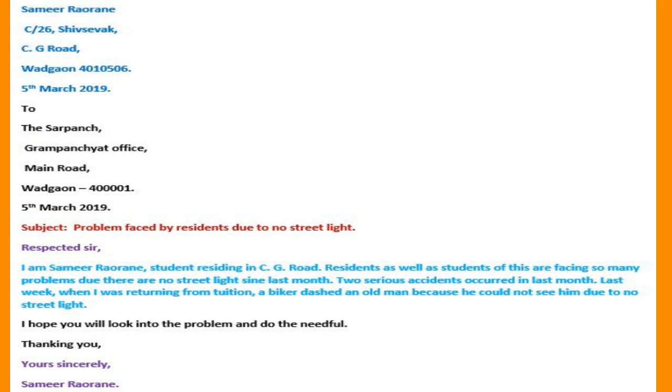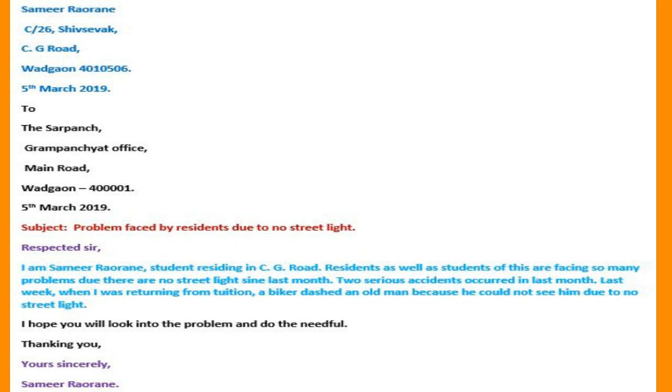Let's see the answer of the formal letter, A2. Sender's address is given and receiver's address is taken from this activity like this: To, the Sarpanch, Gram Panchayat Office, Main Road, Vadgaon. Date is written like this, 5th March 2019. Subject: problem faced by residents due to no street light.